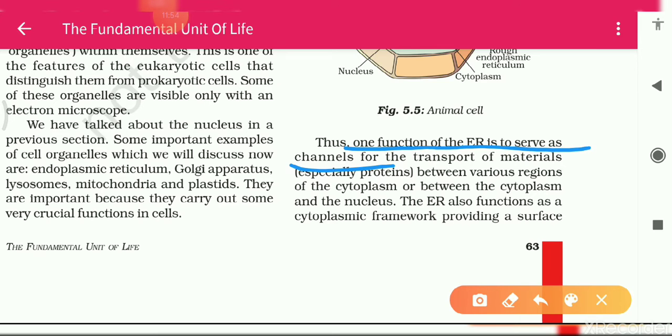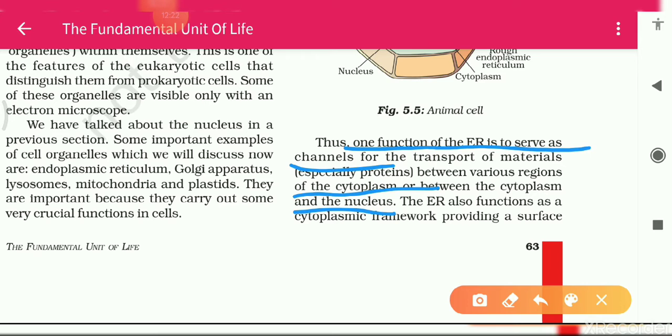RER, the rough endoplasmic reticulum. Why rough endoplasmic reticulum? Because in the RER ribosomes are present, and between the various regions of the cytoplasm, or between the cytoplasm and the nucleus, it helps in the transport of proteins from the cytoplasm to the nucleus.